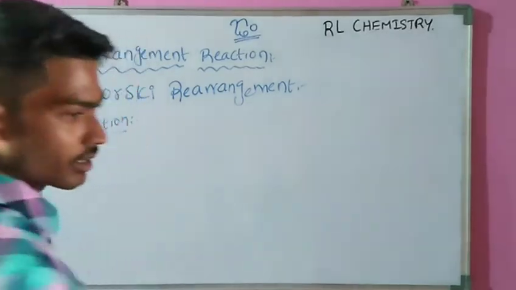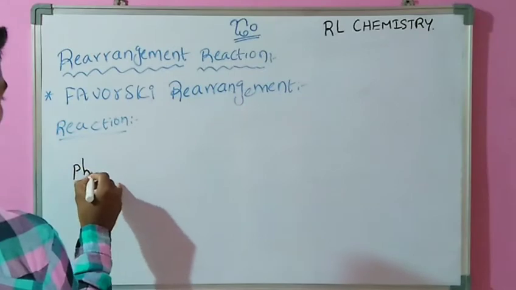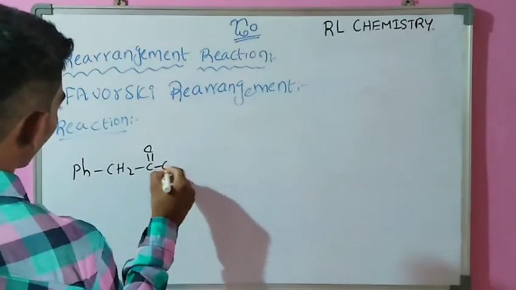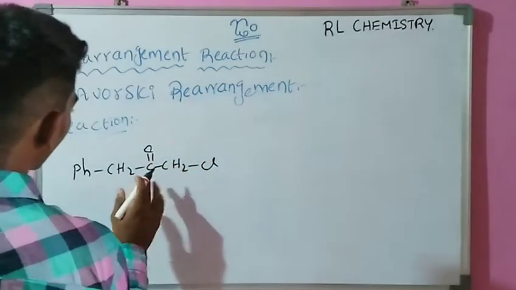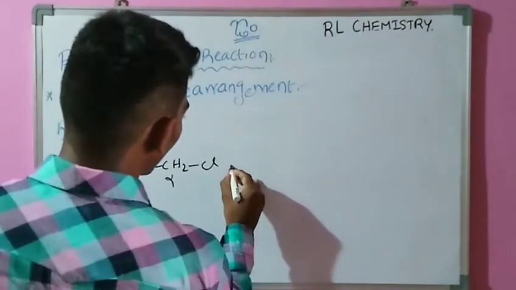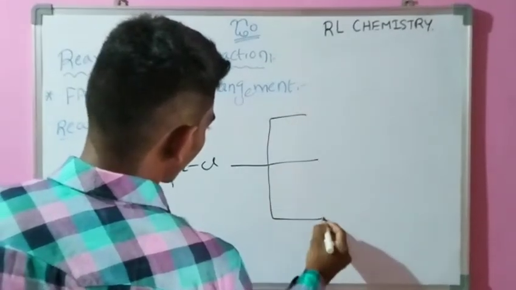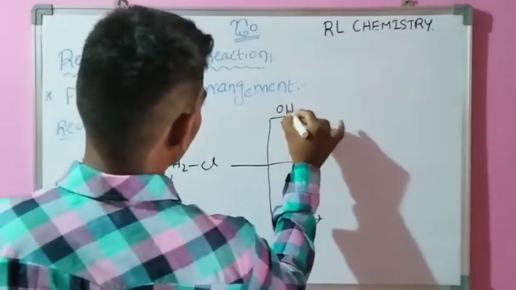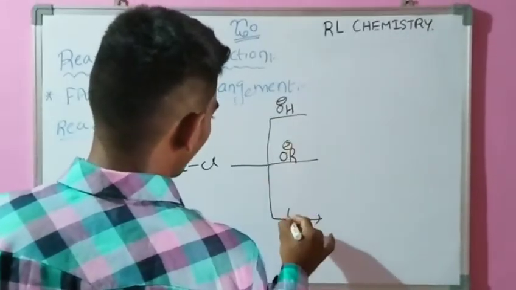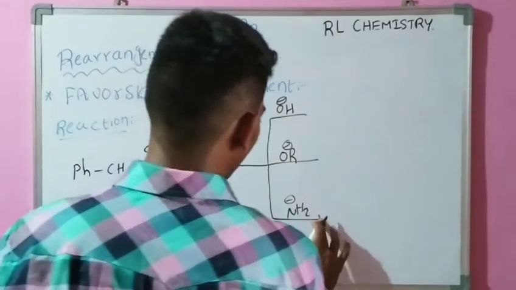What is the reaction? Initially we can take an alpha halo ketone containing compound. For example, this is the alpha halo carbon compound. This is the alpha carbon, an alpha halo ketone containing compound, in the presence of base. These are the bases: OH minus ion, another base OR minus ion, another base NH2 minus ion. Okay, these are the bases.